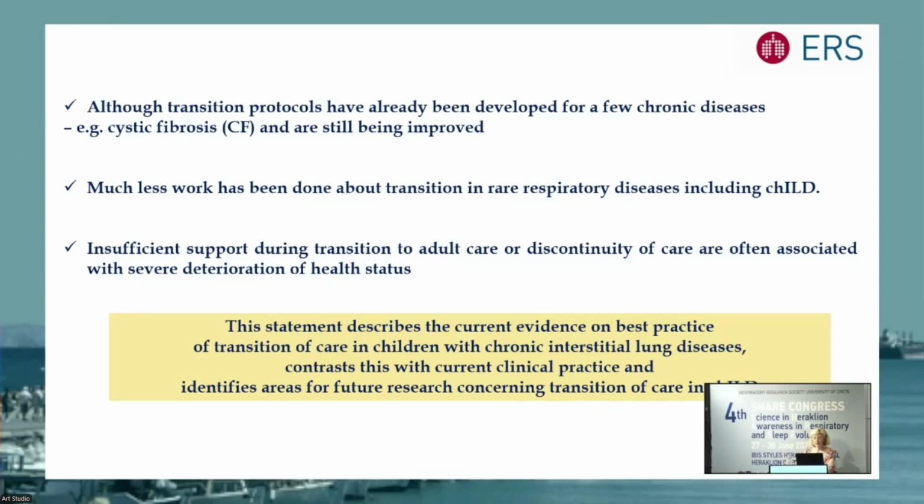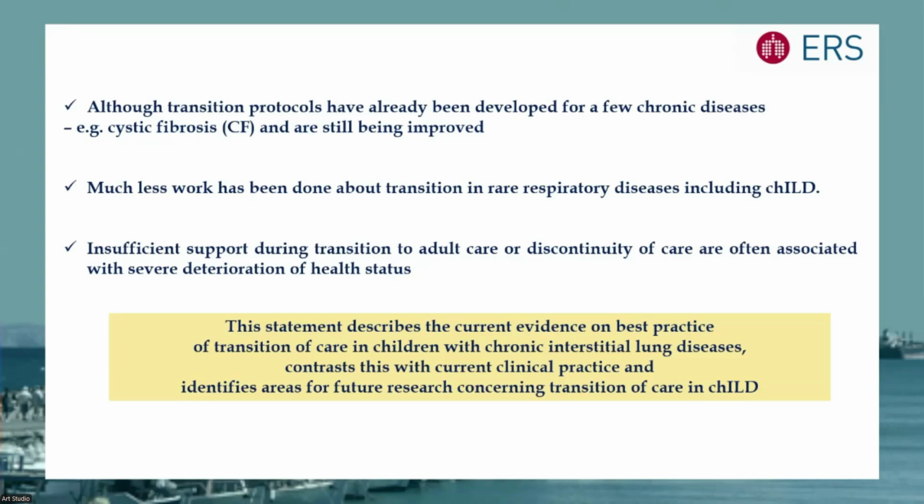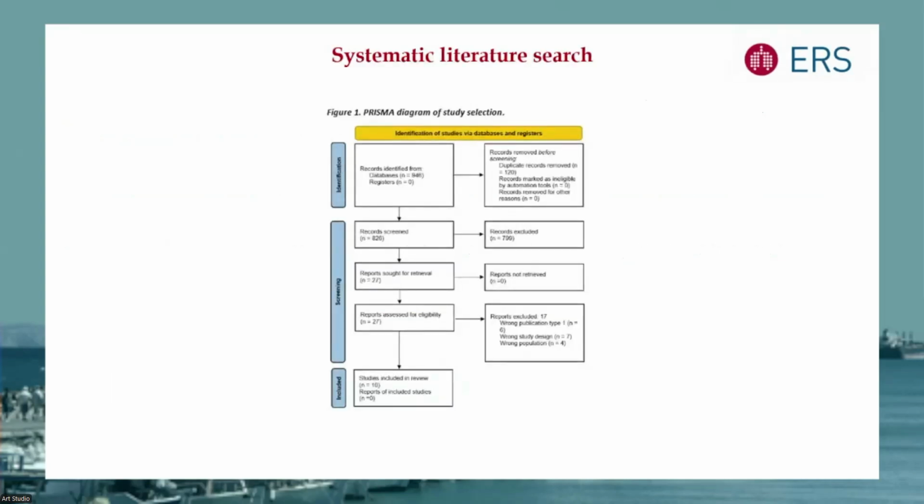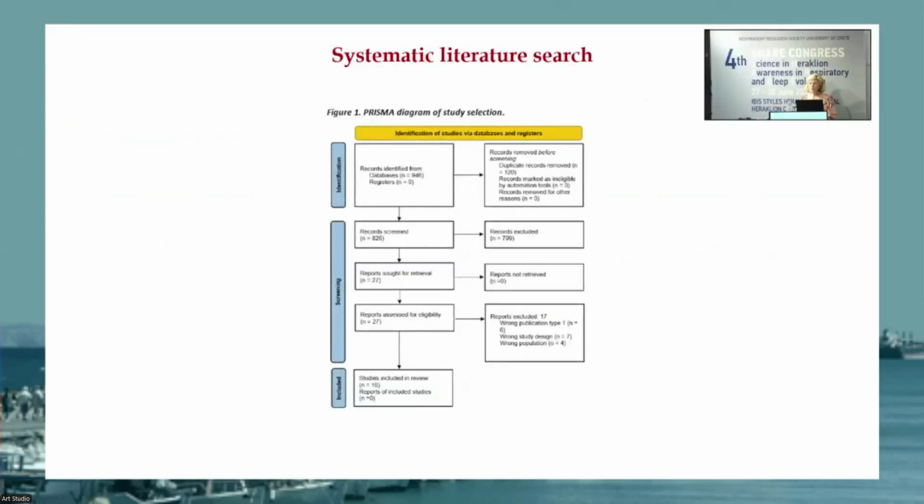So this statement describes the current evidence on best practice of transition of care in children with chronic interstitial lung disease, contrasts this with current clinical practice, and identifies, very importantly, areas for future research concerning transition of care from pediatric to adult specialistic care for ILD. I will not focus on the methodology of the statement.